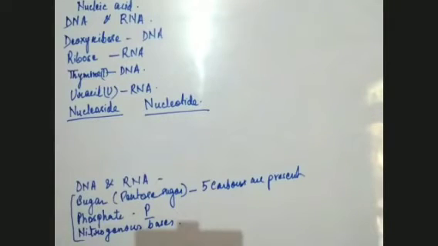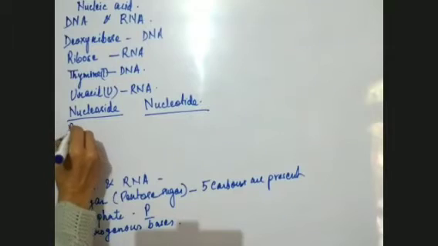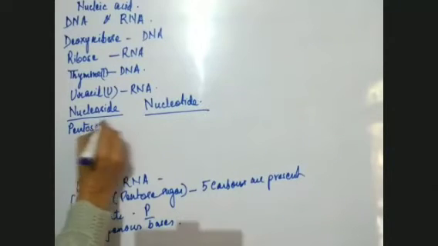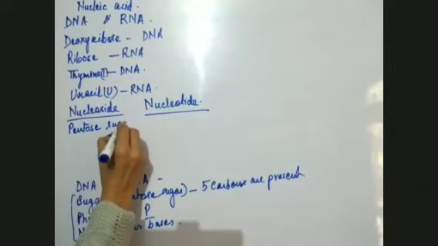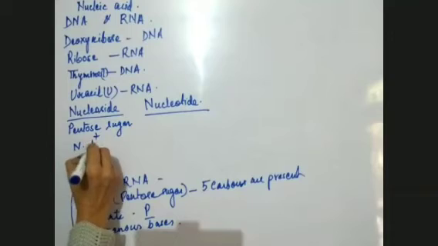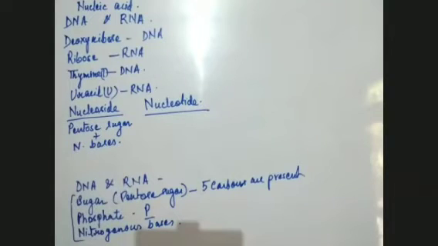If there is only pentose sugar plus nitrogenous bases, then it is a nucleoside. If there is pentose sugar plus nitrogenous bases, it is a nucleoside. We call it a nucleoside.